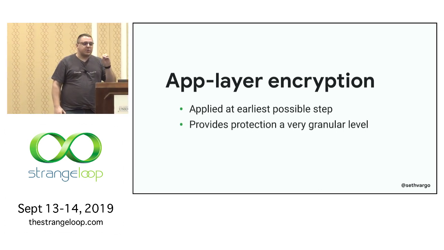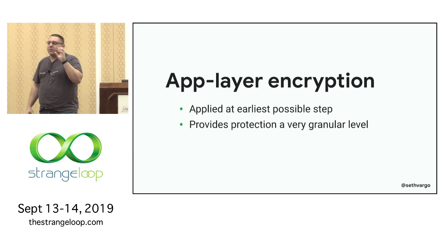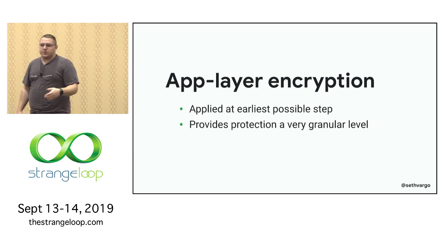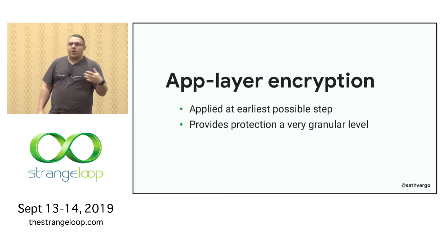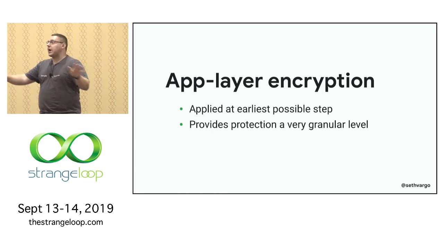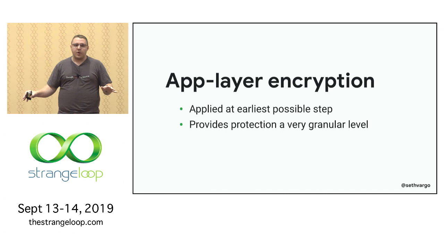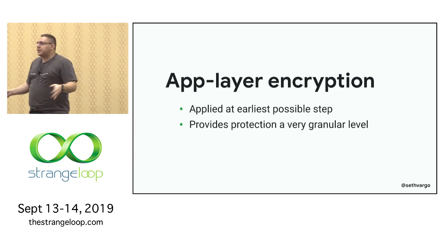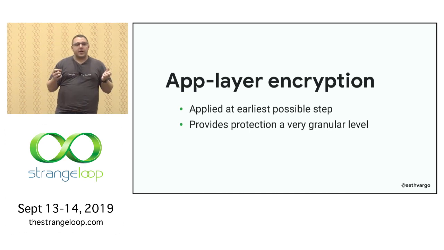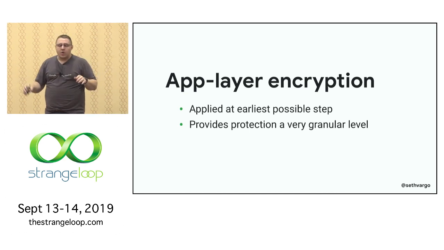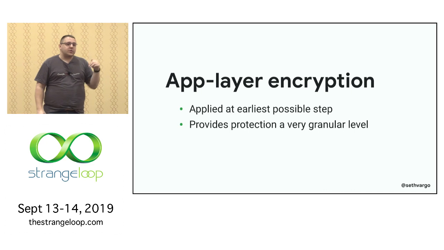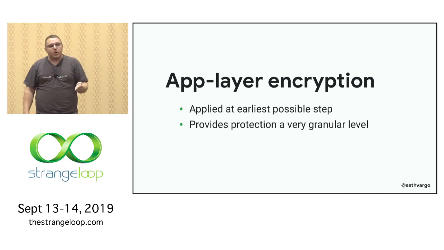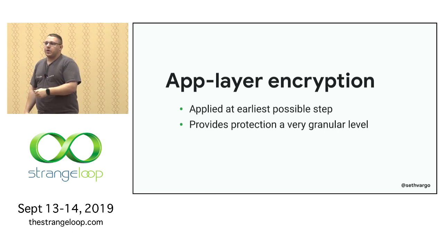Because it exists only within the context of that bubble, we get very granular permissions. When we look at something like file system level permissions, again, like FileVault or BitLocker, there's one key that encrypts the entire hard drive or the entire system. So if an attacker is able to brute force that one key, they have access to everything. It's kind of like a bank vault where once you get in, you can just steal all of the money. When we move further up the stack and we look at something like application layer encryption, every secret can be encrypted with its own unique encryption key.